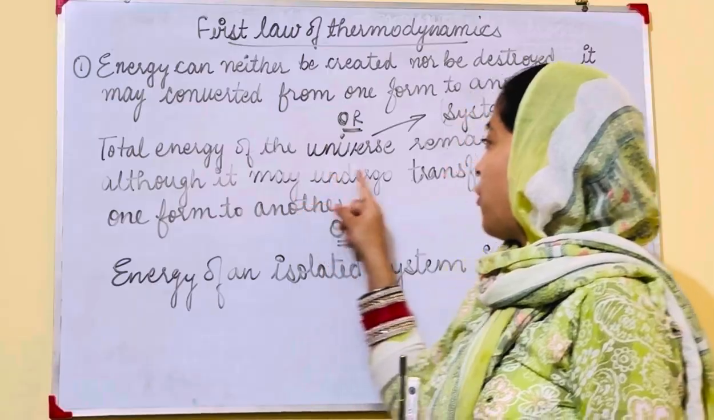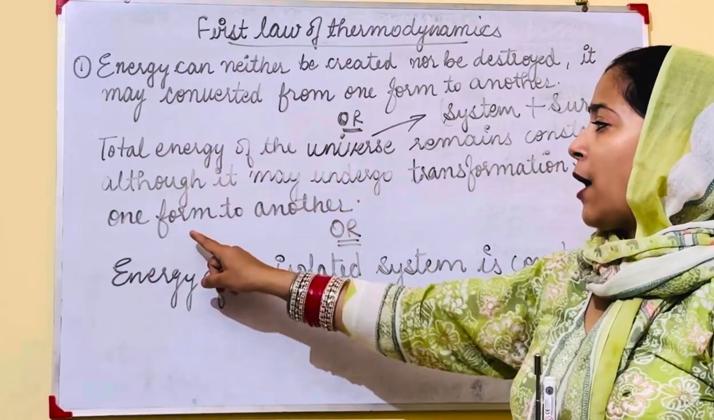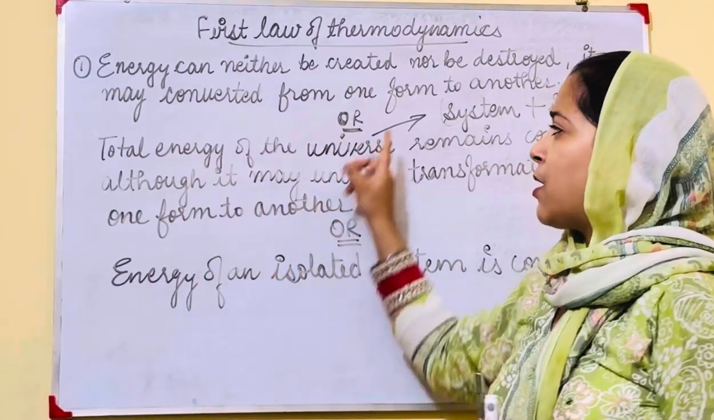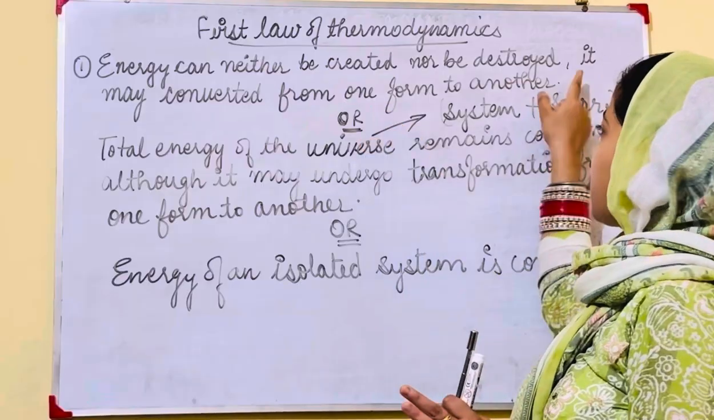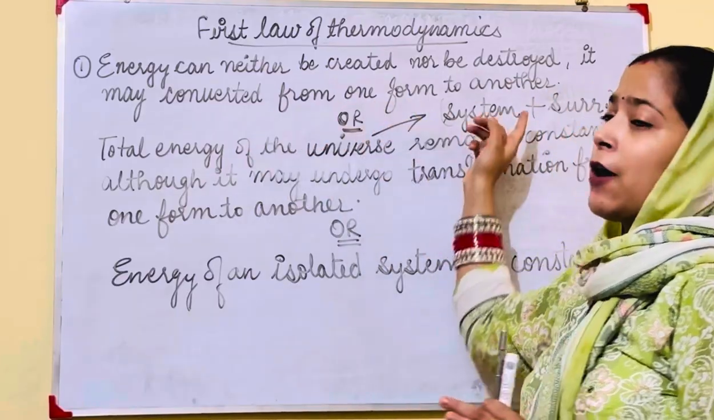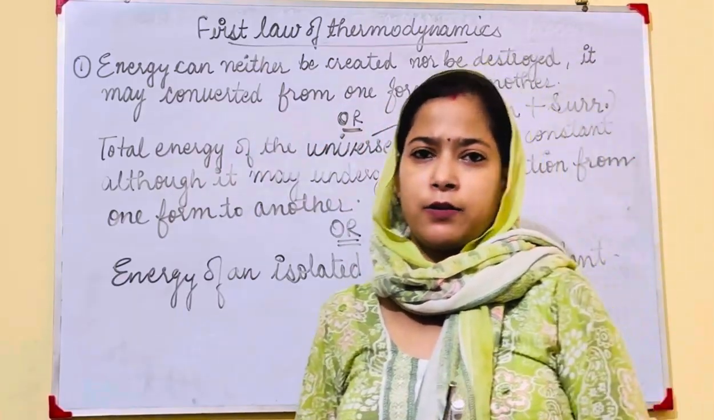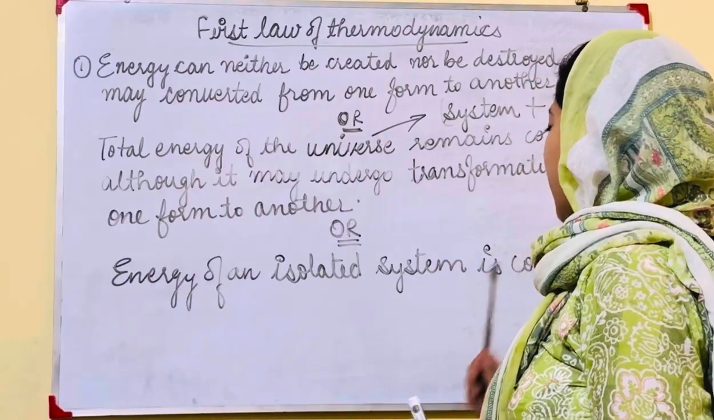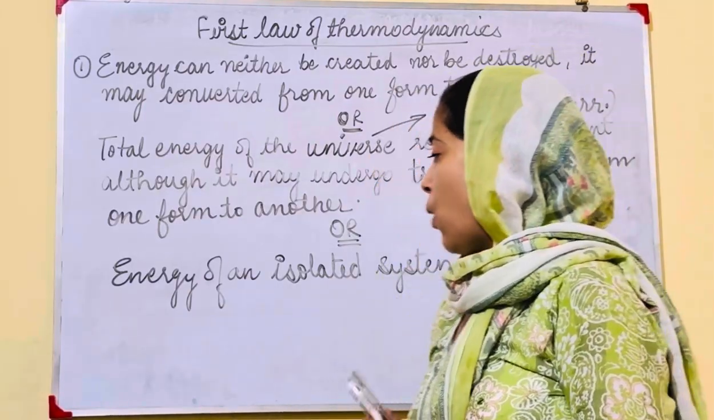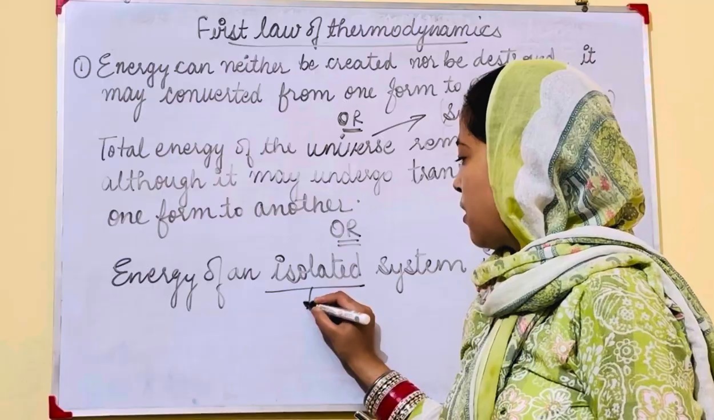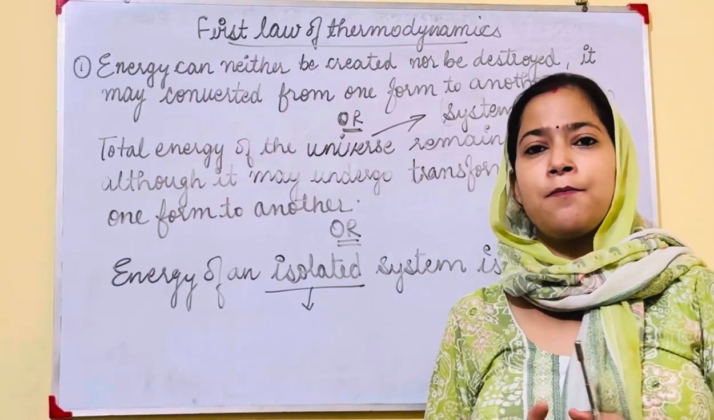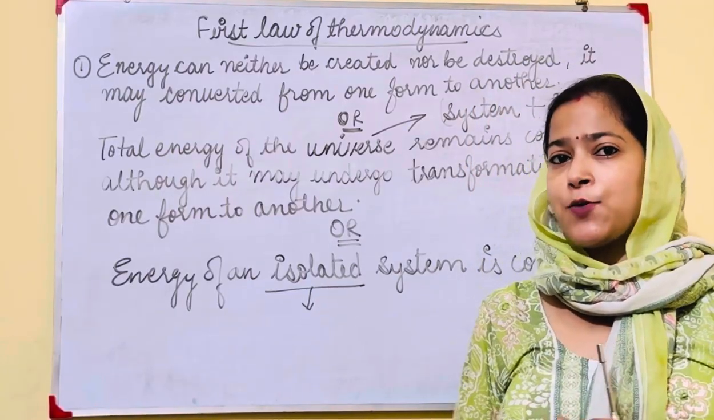It may transfer from one form to another. Similarly, as we said in the earlier definition, it may convert from one form to another. Third definition: energy of an isolated system is constant. Now what is an isolated system? We have studied three types of system: open, closed and isolated.